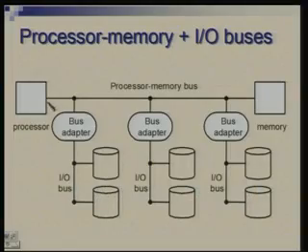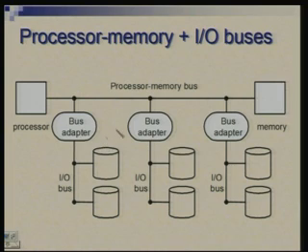This is an example where you can see a processor memory bus. This bus is connecting a processor with the memory, but of course, these two cannot be isolated. We have to have input output somewhere, and input output is organized in terms of IO buses. So, there are multiple IO buses here.